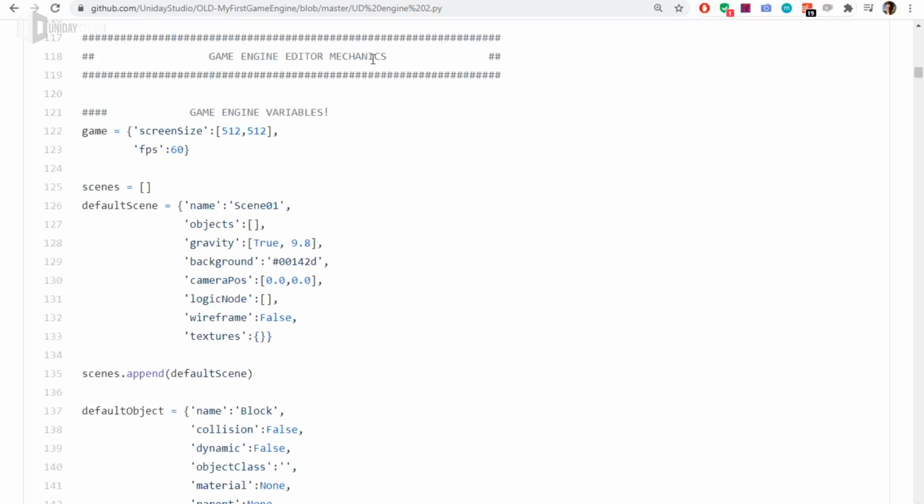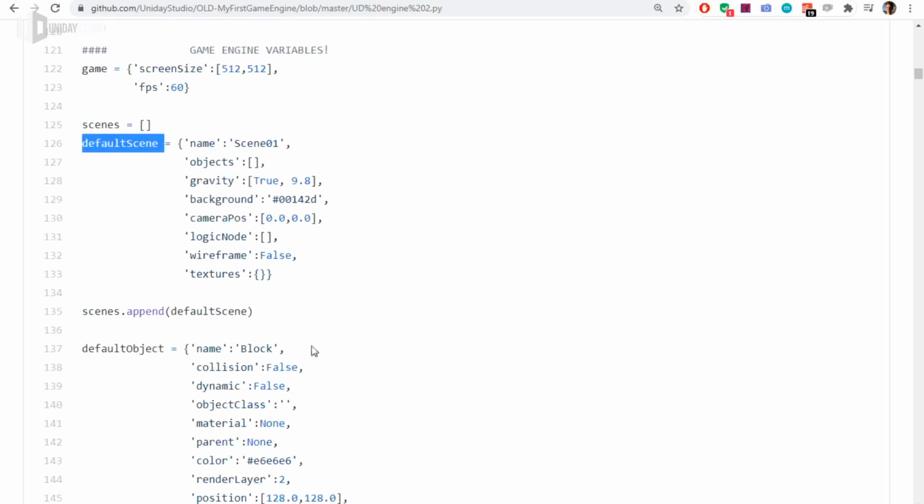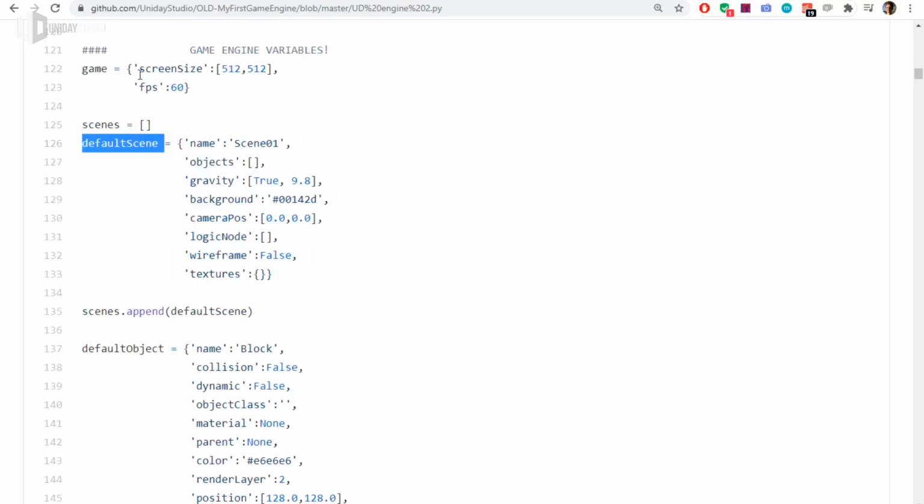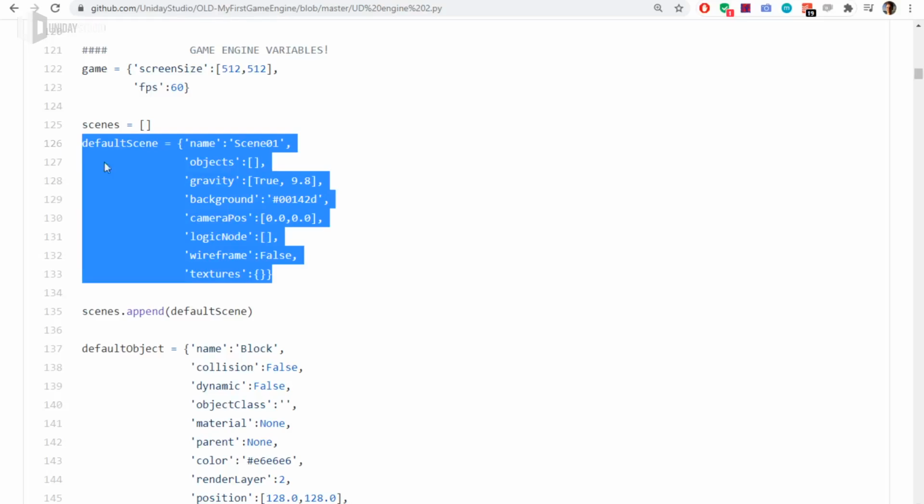So again, a bunch of default stuff. This is like game engine editor mechanics. This is, I don't remember honestly. It looks like I was using a Python dictionary to store my stuff. Again, I had no idea what a class was.